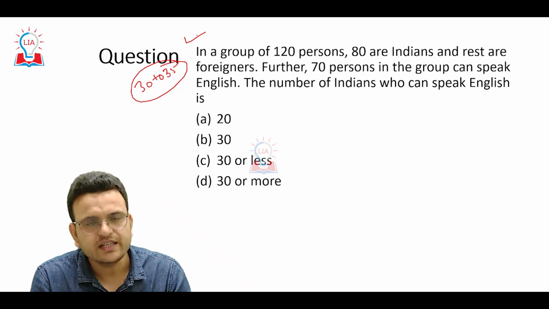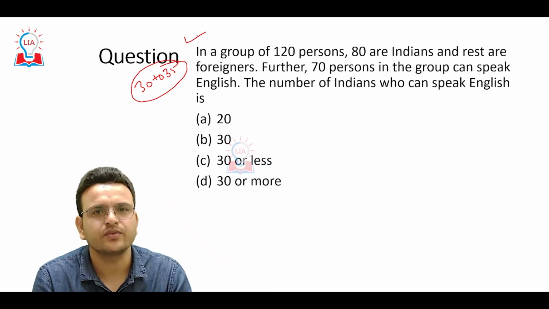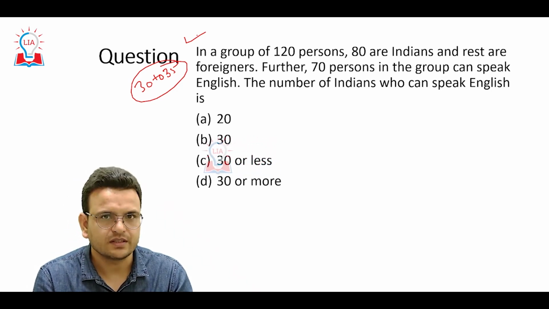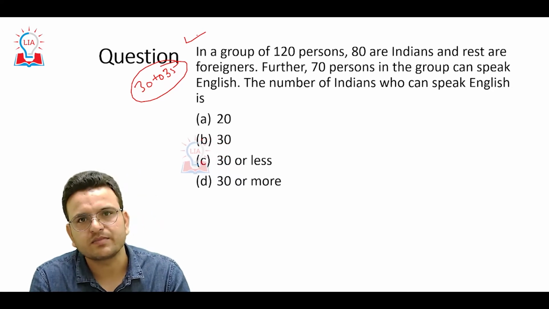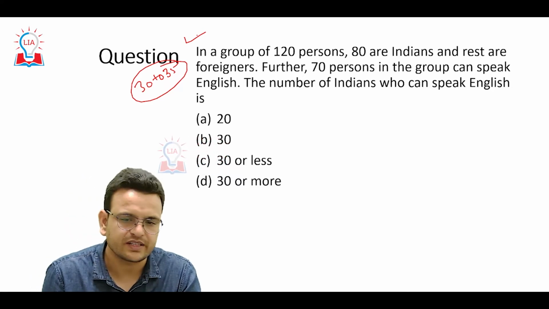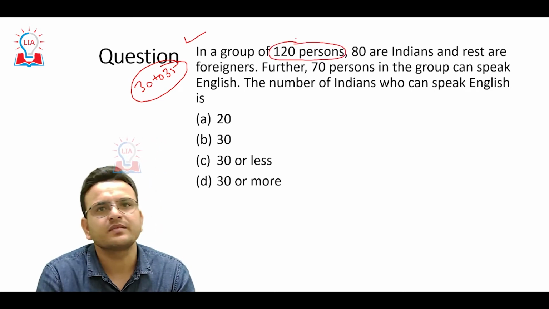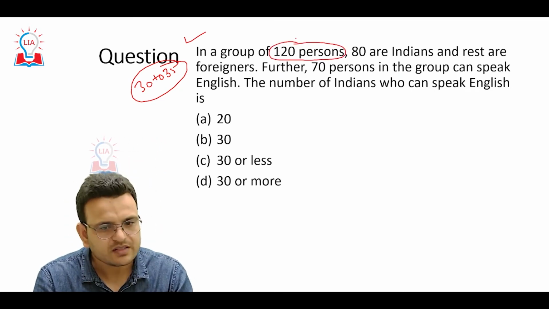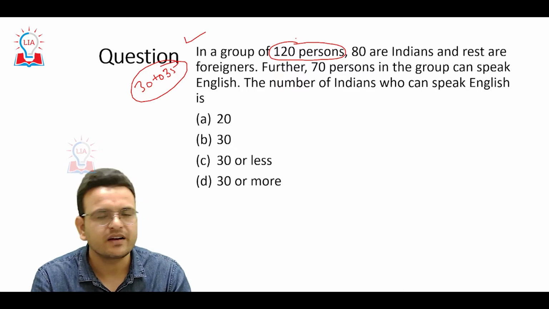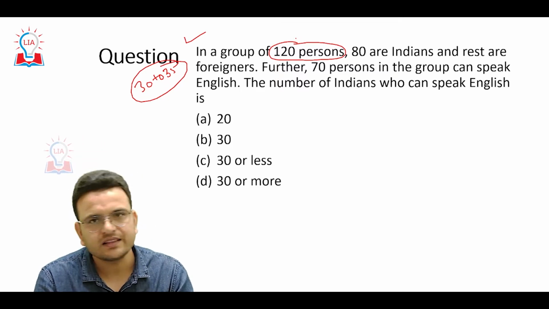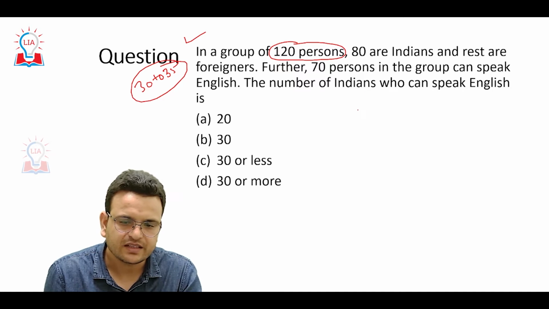These questions again require basic understanding. If you did decent practice of mathematics, then this question is not much difficult. Consider a group of 120 persons, and again I will suggest you pause the video and try to solve the question yourself, and then you can see the solution.